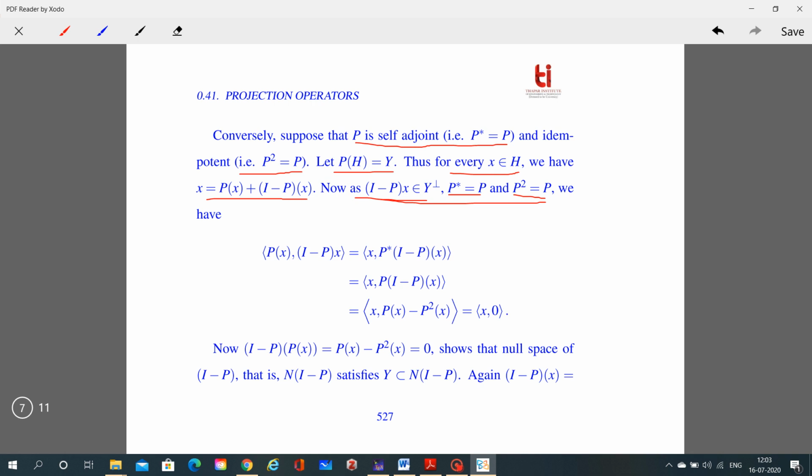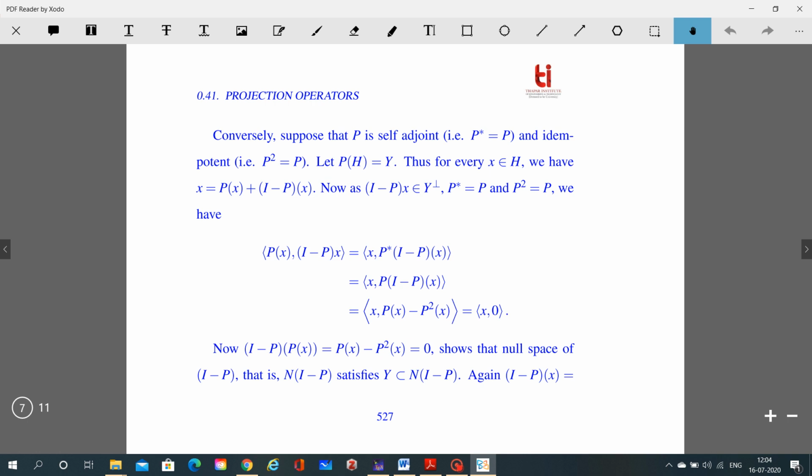Now because here P square is equal to P again, this is Px minus Px, which is the inner product of x comma 0. So now (I minus P) Px is equal to Px minus P square Px, which is equal to 0, so this shows that Y is a subset of the null space of I minus P.